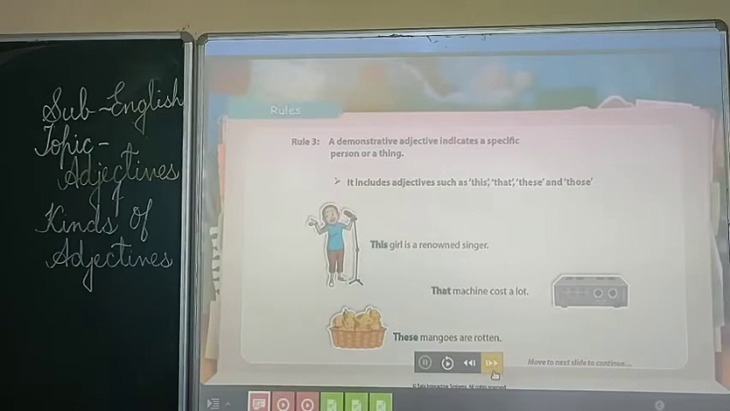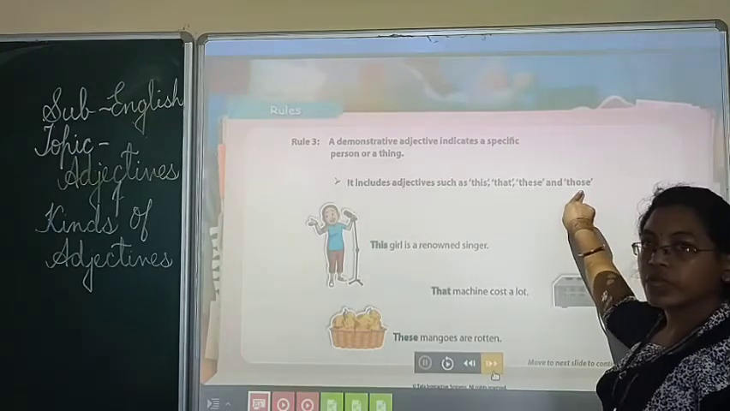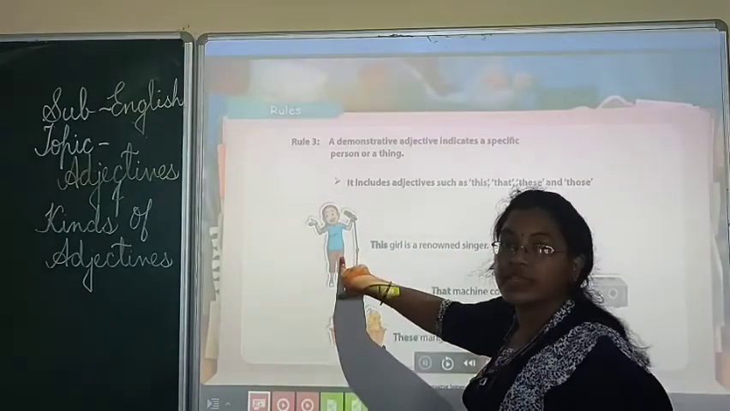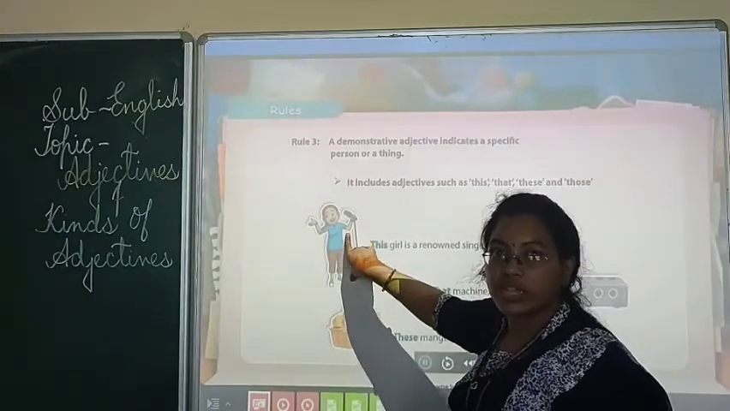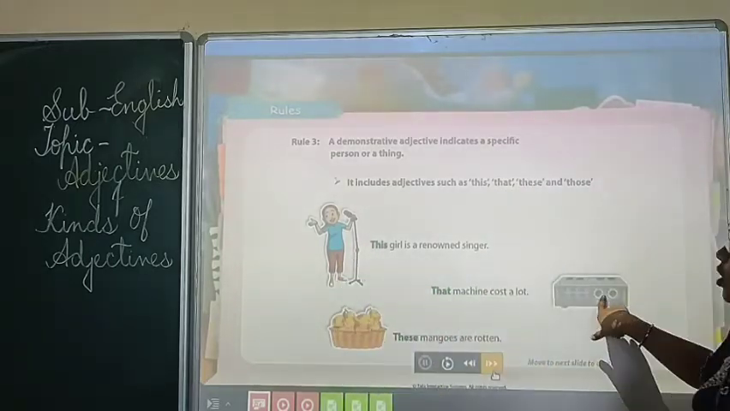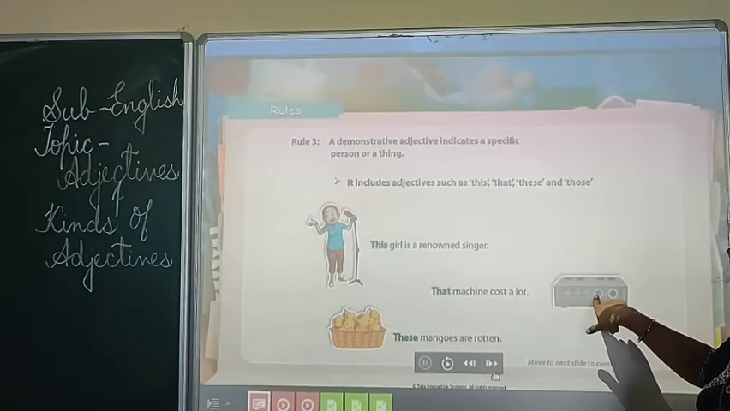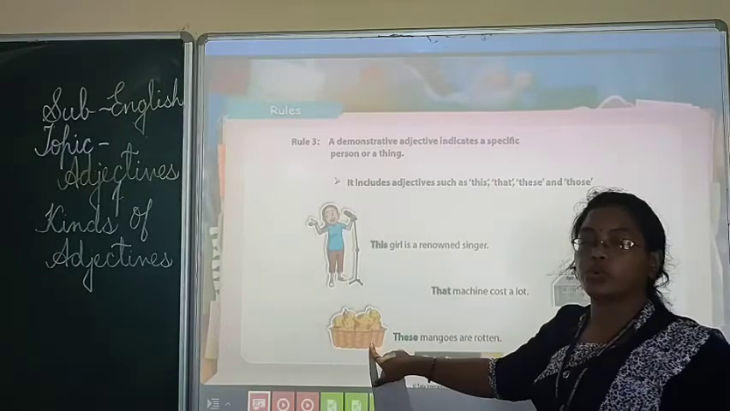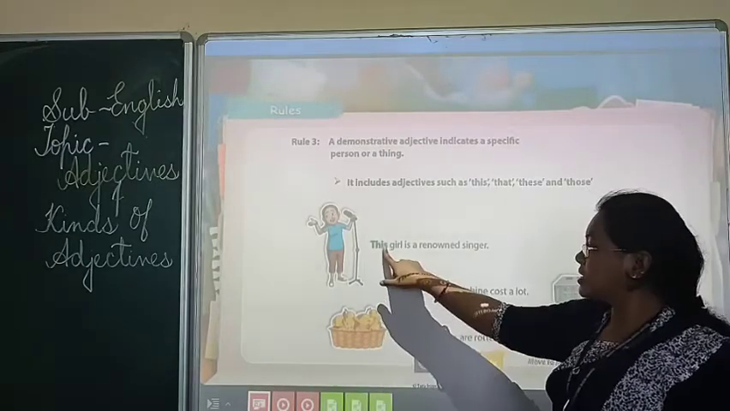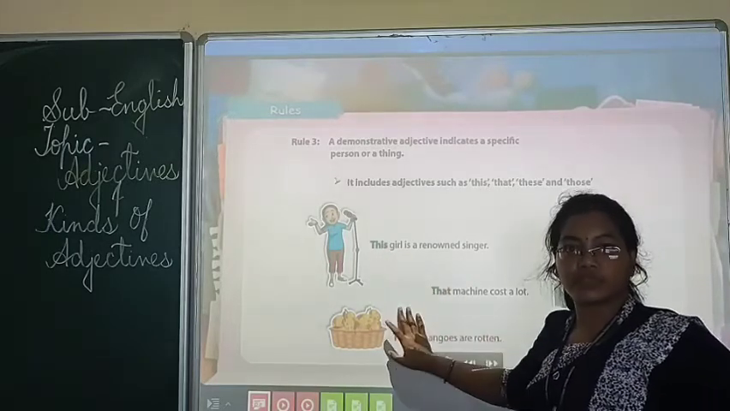So here the demonstrative adjective, as I have told you, indicates something or points something out. So here we are having this, that, these, those. Here we are pointing. This girl is a renowned singer. Particularly this girl. It's near to us. Yes? That machine costs a lot. This machine which is there, away from us, costs a lot. These mangoes are rotten. Okay, here this, that, these are the demonstrative adjectives.